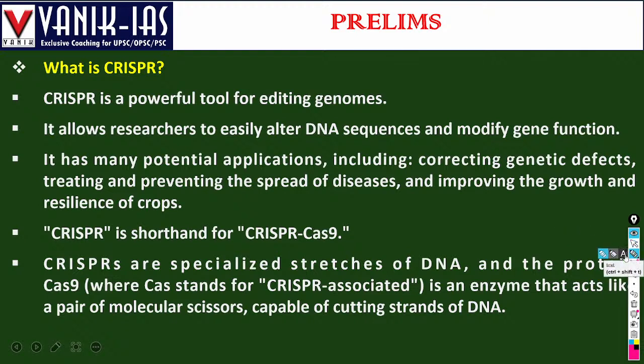And what is this CRISPR technology? CRISPR technology is editing genomes. In our genome, everything is mentioned. So there is a particular genome sequence that is responsible for a particular disease. If we cut that, then what will happen? We can avoid that disease. It allows researchers to easily alter DNA sequences and modify gene functions.